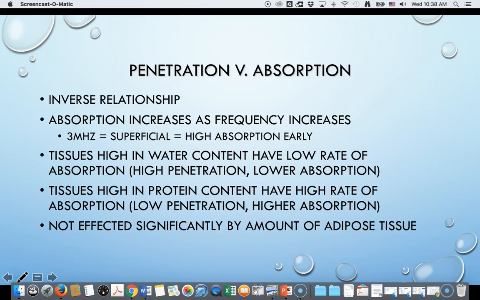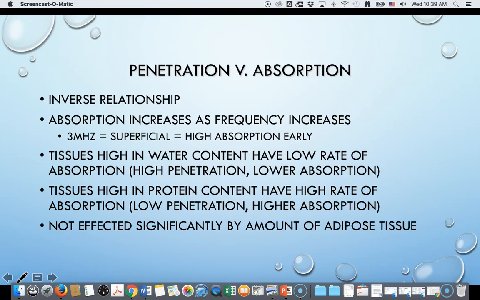We do have some energy that scatters due to reflection or refraction. And all of this has to do with what's known as the acoustic impedance. So the tissue density times the speed of transmission determines how much is going to be reflected, how much gets transmitted, and how much is going to be absorbed. More energy will be transmitted if the two densities are closer to each other, okay? If there's high acoustic impedance, we're going to have more reflection happening, that we'll talk about in a minute.